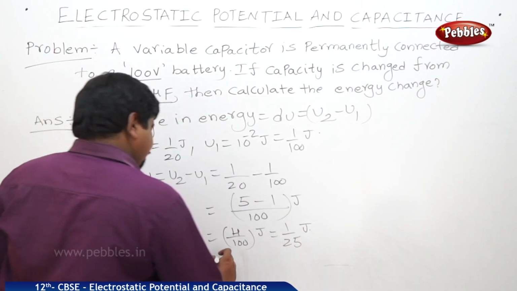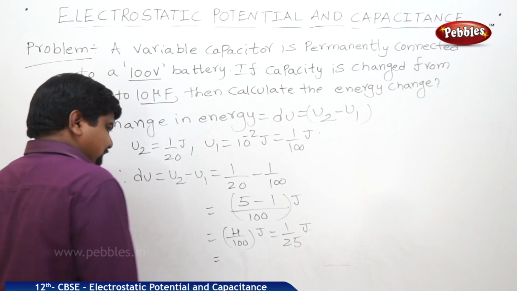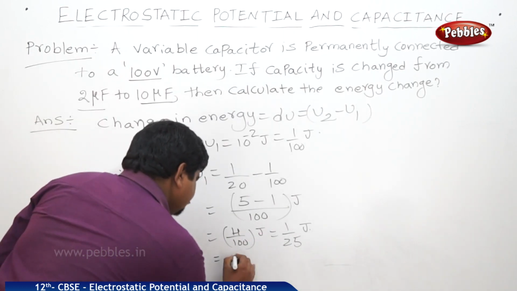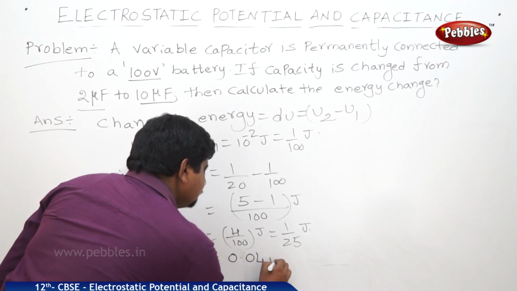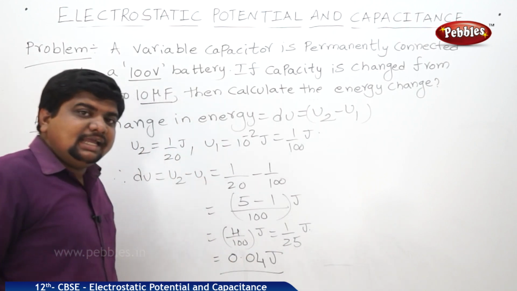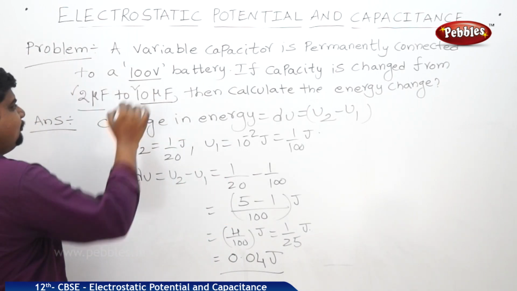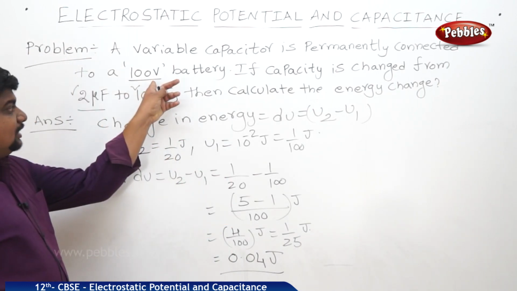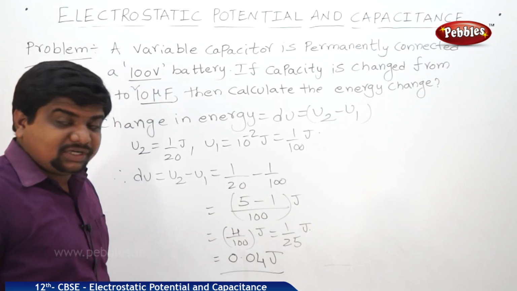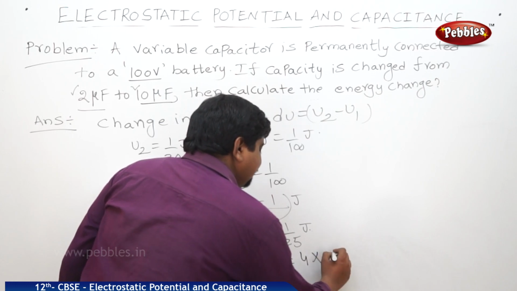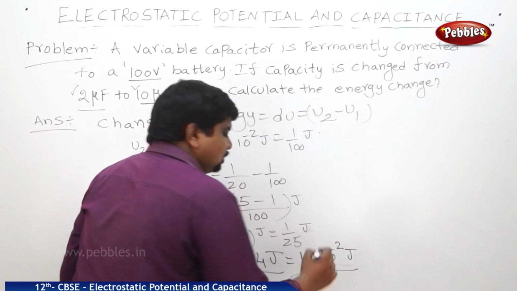If you calculate it to decimal points, 1 by 25 joules is equal to 0.04 joules. So this is the energy difference when the capacitance is changed from 2 microfarad to 10 microfarad while connected to a 100 volts battery: 0.04 joules, or in standard notation, 4 into 10 to the power of minus 2 joules.